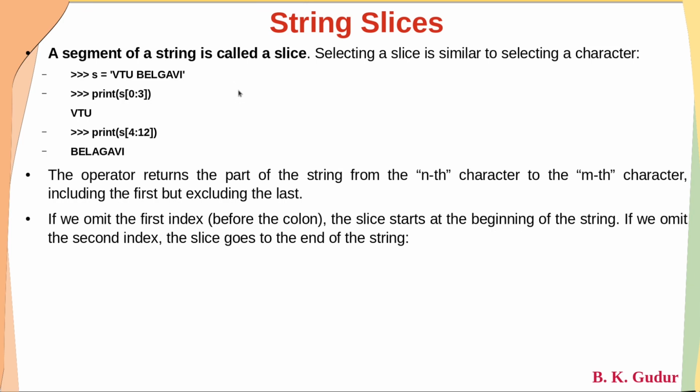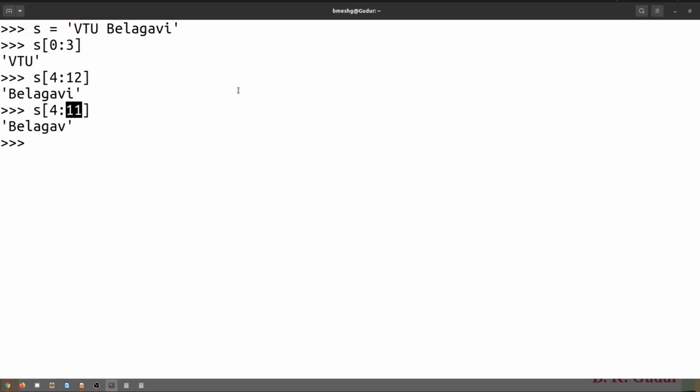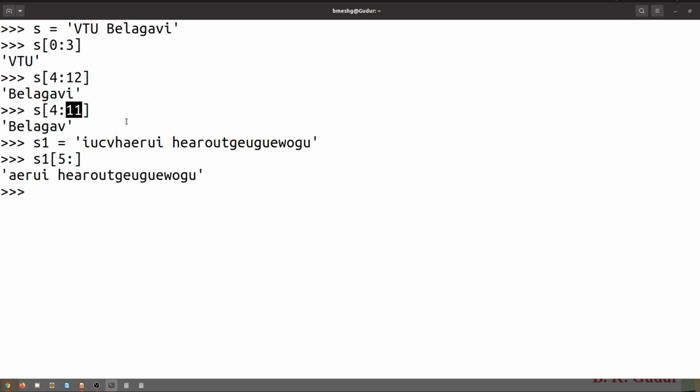Like, dear students, there is some string. I'll consider some string s1 is equal to, just blindly I'll type something, and I don't know how many characters are there, but I want to print starting from the letter whose index is 5 up to the last. Then you need not include, since I don't know how many characters there are, the index m, the second index in this slice operator. Just enter, you will get this. See, if you see here, this is 0, 1, 2, 3, 4, 5. A is the letter whose index is 5.